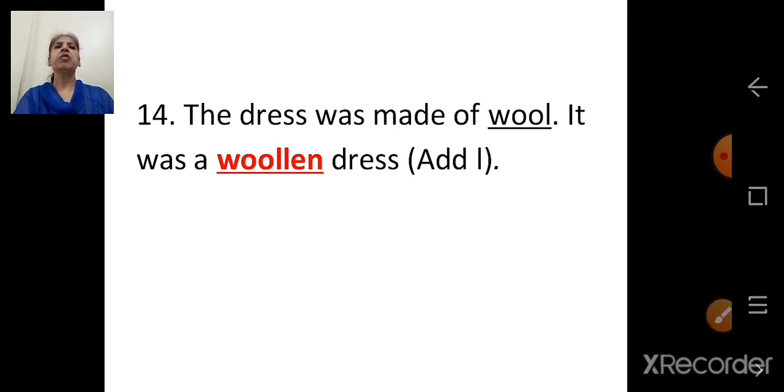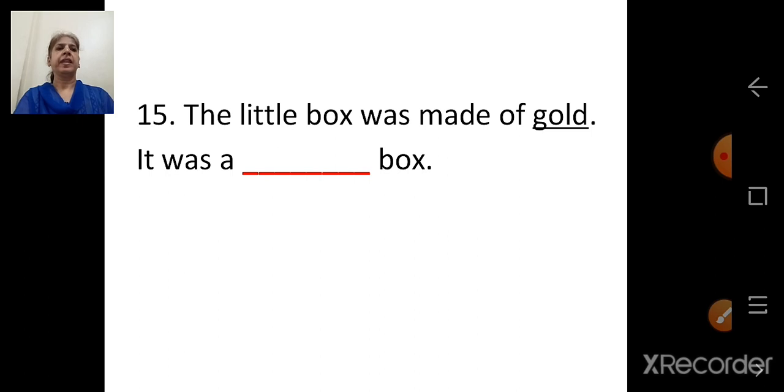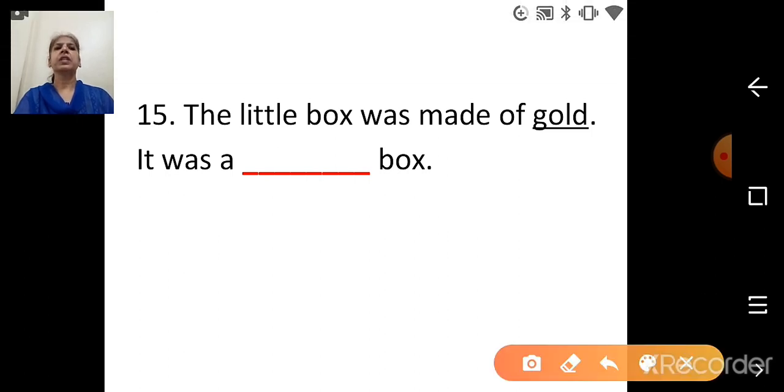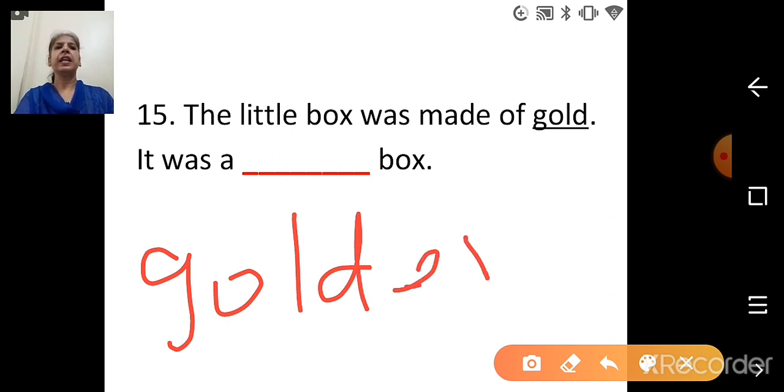It was a woolen dress. The little box was made of gold. It was a dash box. So gold plus en, golden. This answer you have to write. G-O-L-D, gold, E-N, golden. It was a golden box.